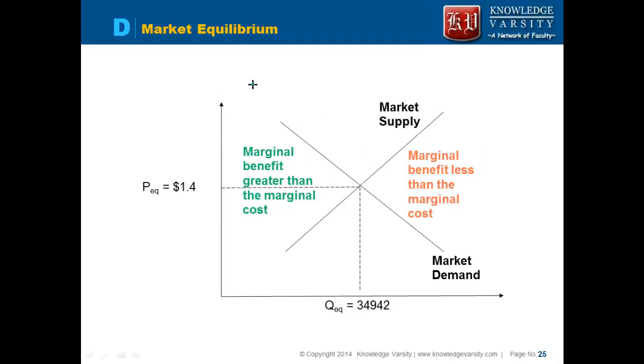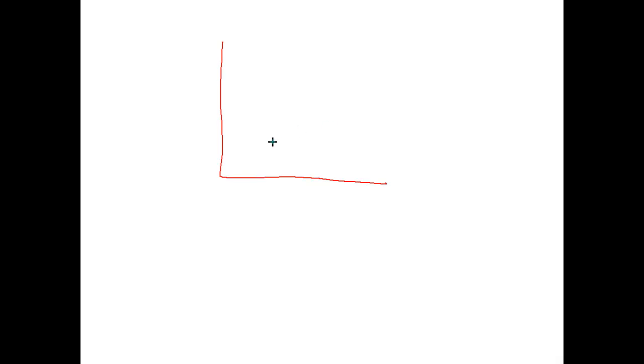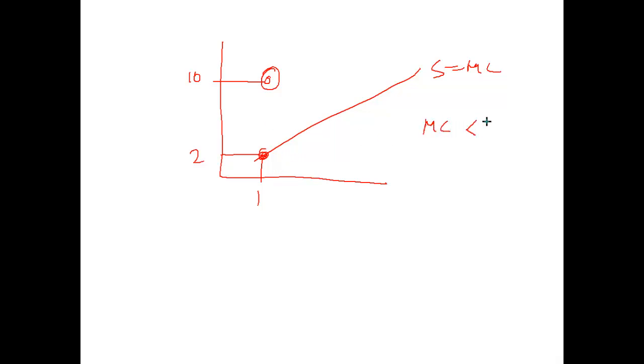The same thing can be said with respect to the suppliers. For suppliers, this is called the marginal cost, the cost to produce one unit. If they are getting a price of, let's say, 10 and it costs only 2 for them, they will produce, because they are getting 10 and it only costs them 2. So they will produce if the price is more than the marginal cost.